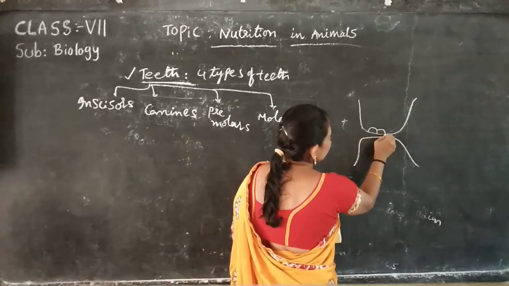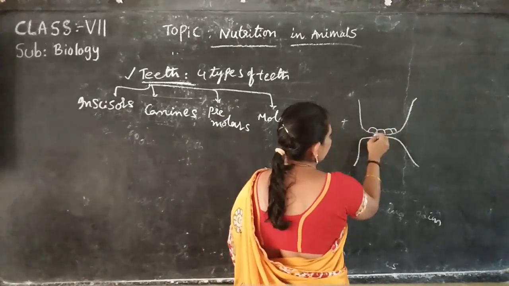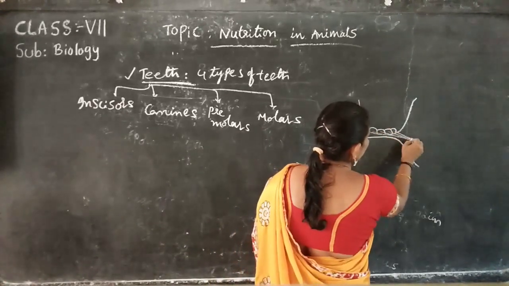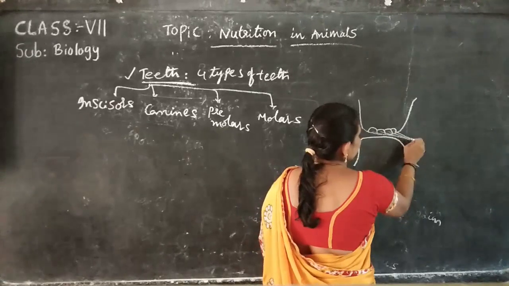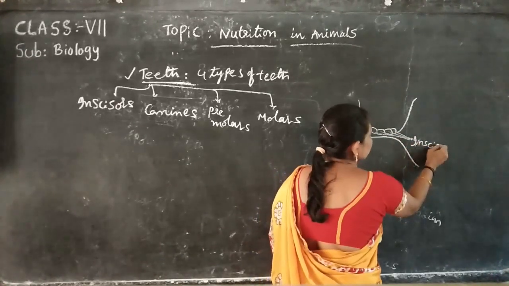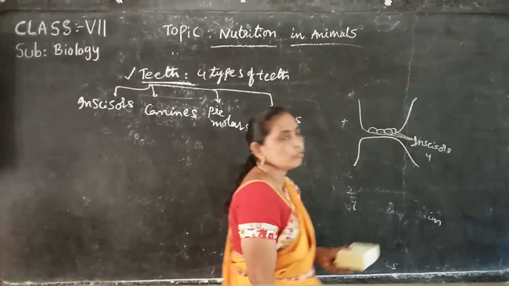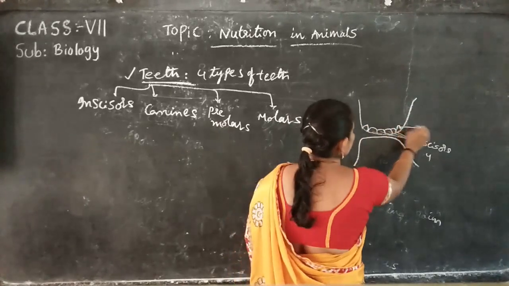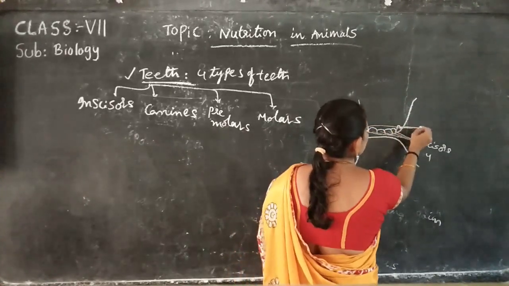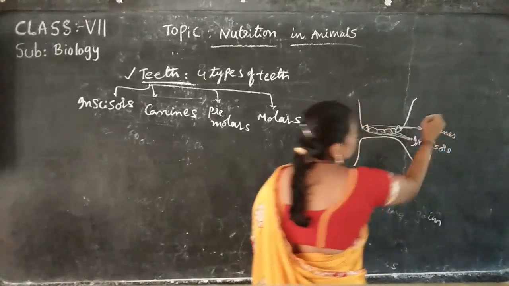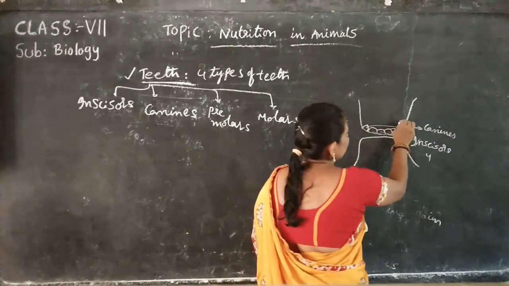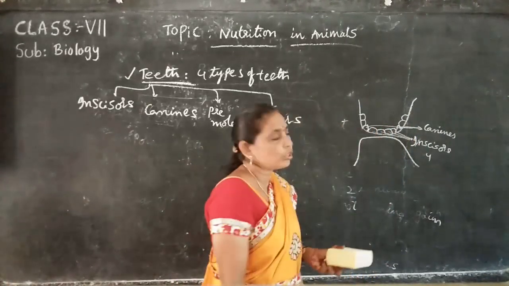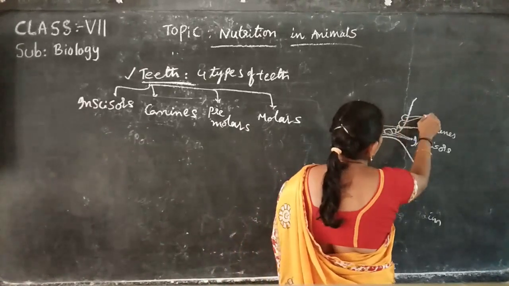There are 4 incisors. These 4 are called incisors. Incisors are 4 in number. Next, canines. These 2 are called canines. Next, after that there are 4, and these 4 are called premolars.